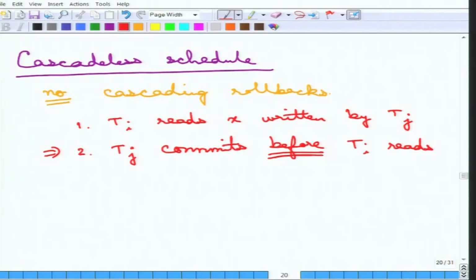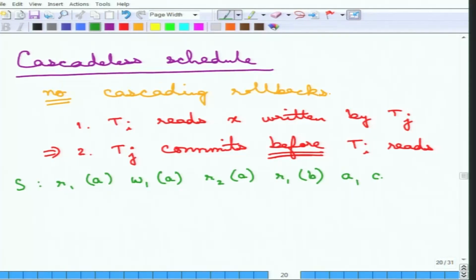That is the definition of cascadeless schedule. Here is the example. Once more we will follow the same example as before. It's R1A, W1A, then there is an R2A and R1B. Now the original problem was that if this abort happens, then this commit should also be changed to abort. This is why this was recoverable but not cascadeless.